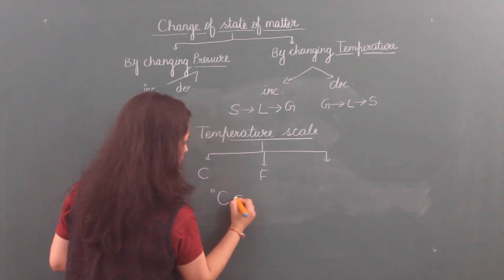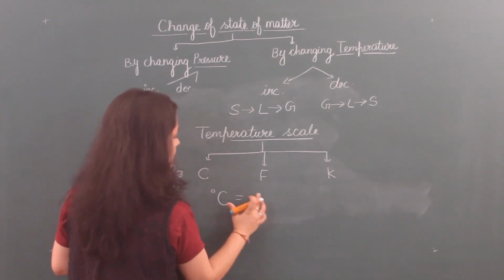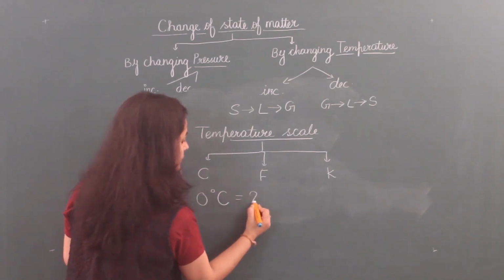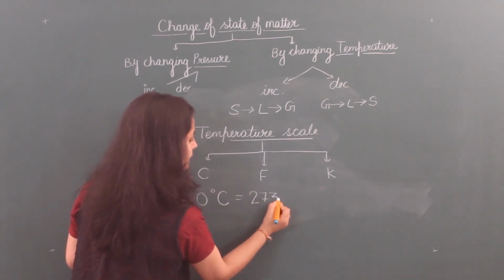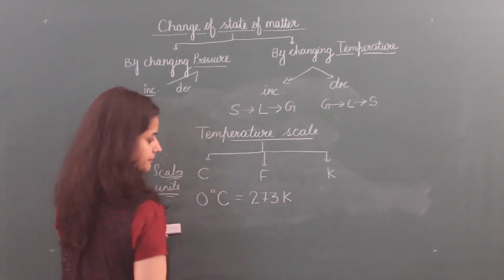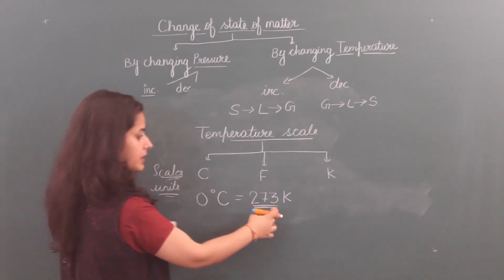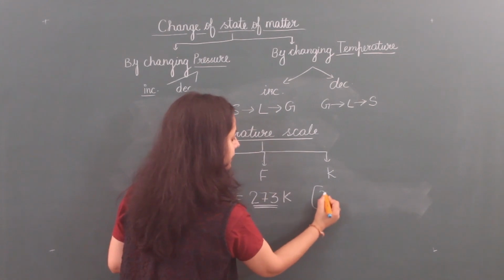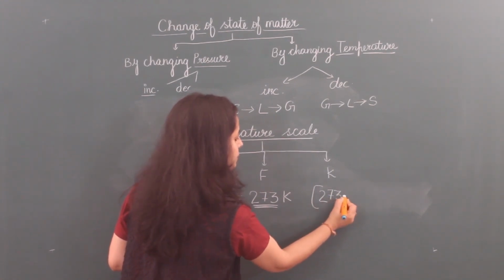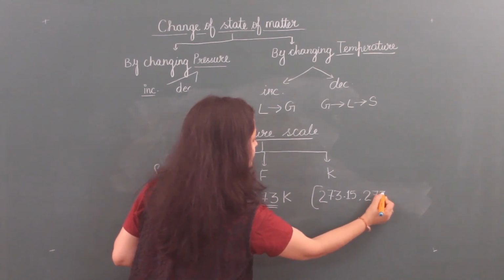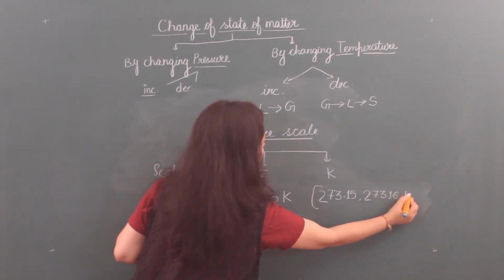0 degree Celsius is always equal to 273 Kelvin. In some books you can find it as 273.15 or 273.16 Kelvin.